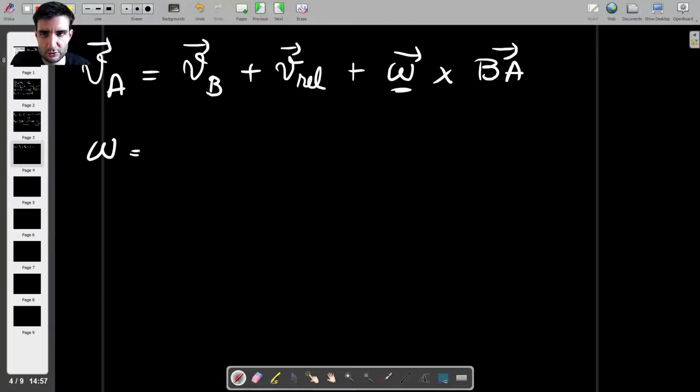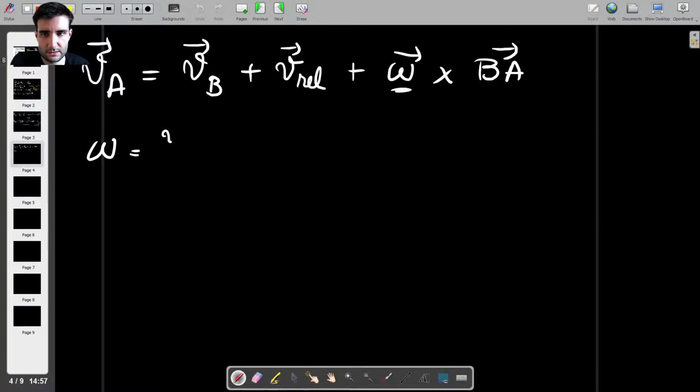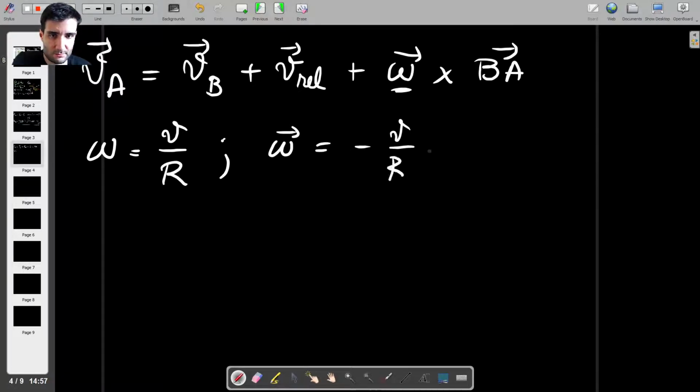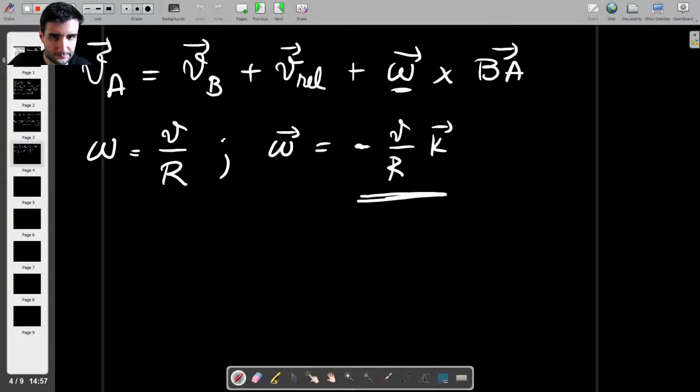So the magnitude of that is actually equal to V over R. That's the definition of angular velocity. There's nothing special here. The only thing to note is that when we convert this into a vector, this should be minus V over R multiplied by K. And the minus tells us that car B, as you can see here, is doing a clockwise rotation about the center of the circle. So a clockwise rotation means we use a negative sign, which is what we're doing.